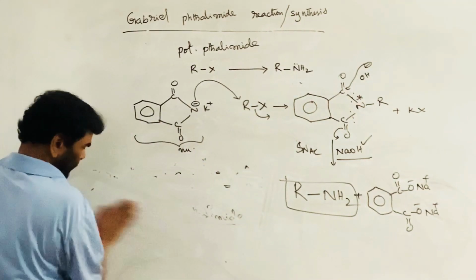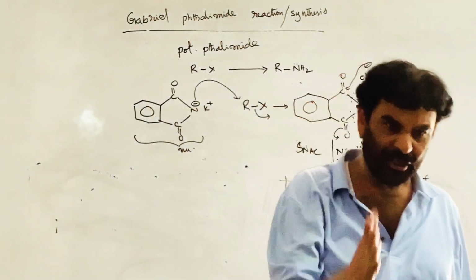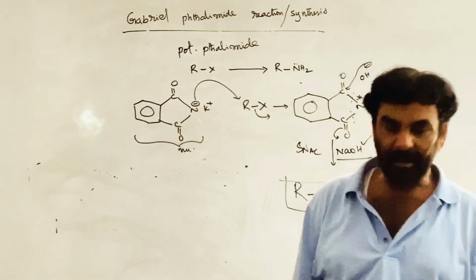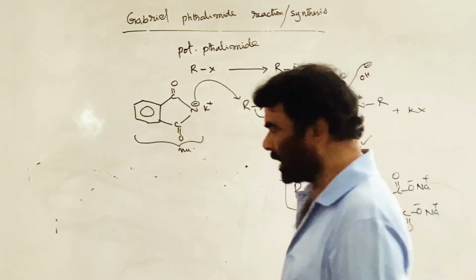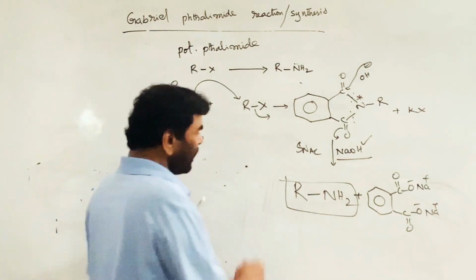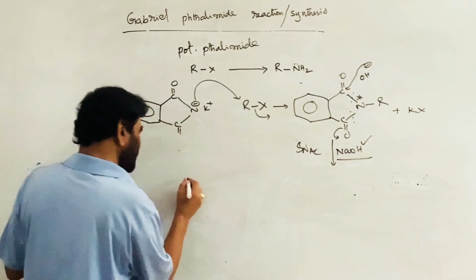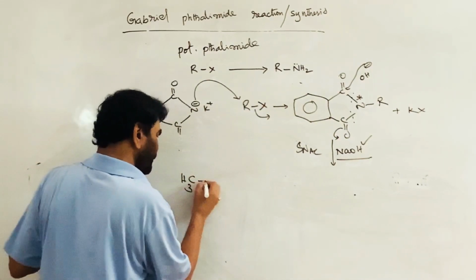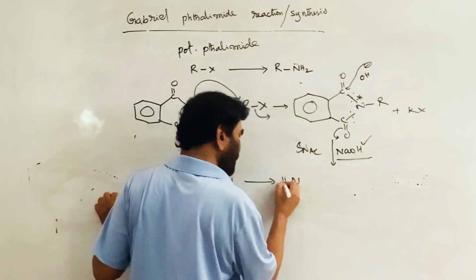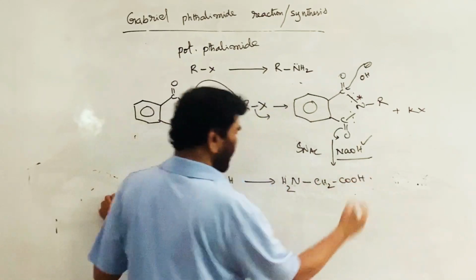Therefore, in the broad sense, through the C-X bond, to introduce the NH2 group, we have to use potassium phthalimide. That reaction is called the potassium phthalimide reaction. It is a nucleophilic reagent, potassium phthalimide. Let me take a small example. See, this is acetic acid. See, my intention is to prepare glycine, 2-aminoacetic acid, the first alpha amino acid.